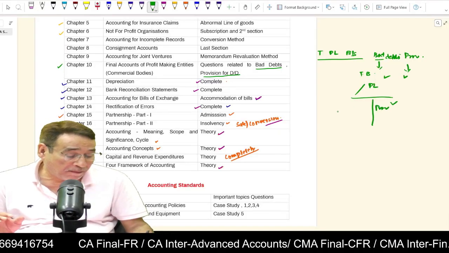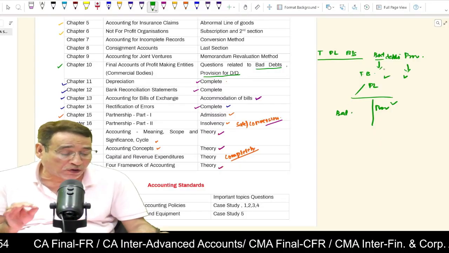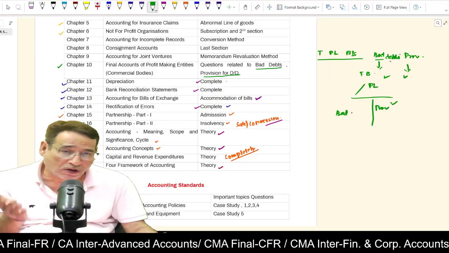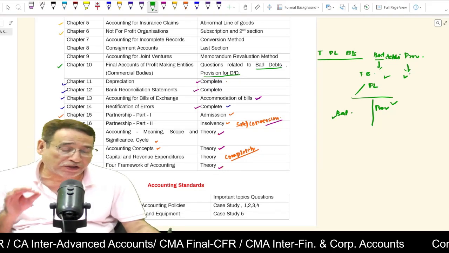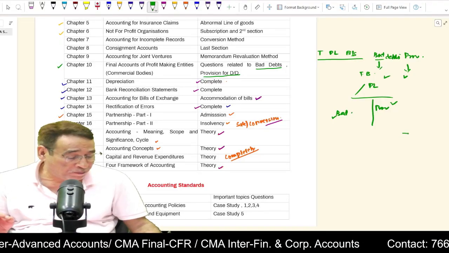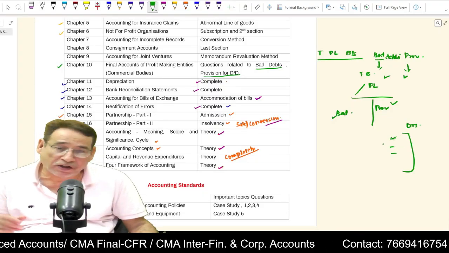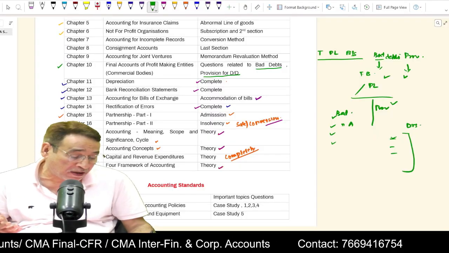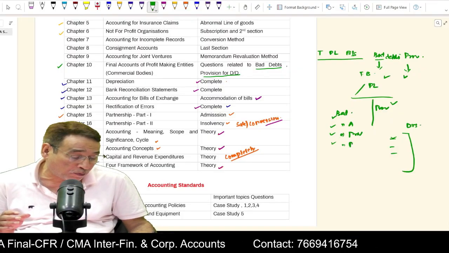Provision and bad debts, you simply write it over here on the debit side. When you are preparing trading and profit and loss account and balance sheet, in that case, bad debts which are already appearing in the trial balance, you simply take to the debit side of the profit and loss account. Any provision which is appearing in the trial balance, obviously it will appear on the credit side. However, whatever adjustments are there related to debtors, those adjustments will be subtracted from the debtors, and those adjustments will be written over here, whether these adjustments are related to bad debts, provision for bad debts, or provision for discount.